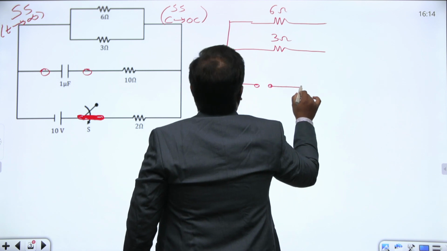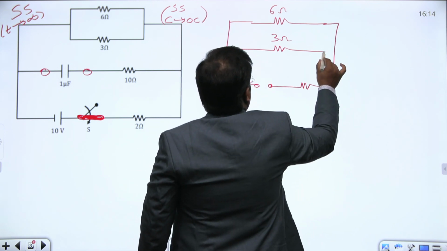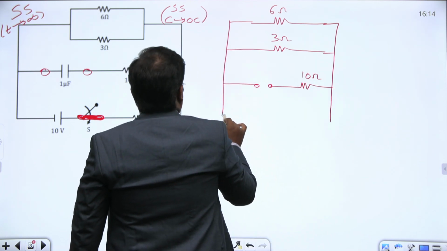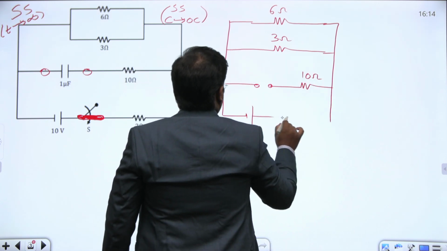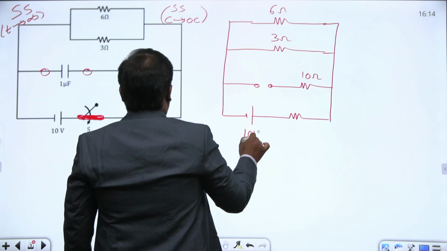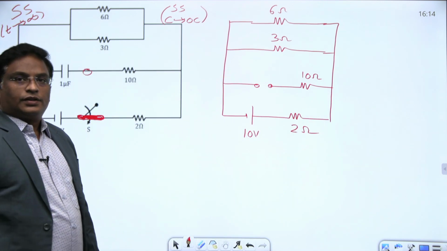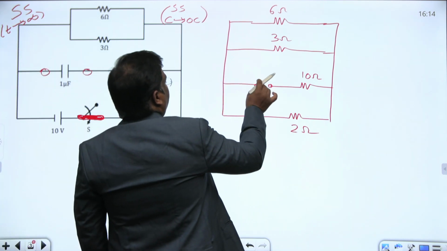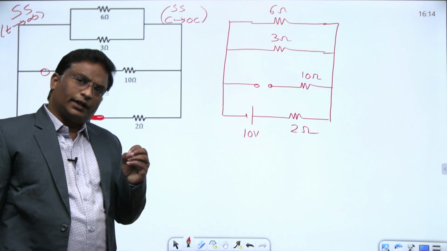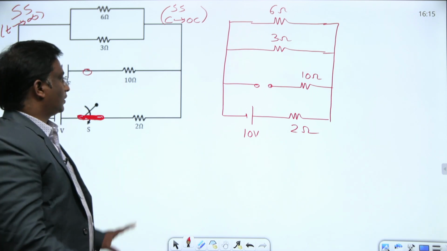This is a 10 ohm resistor, this is the 10 volt source, and this is a 2 ohm resistor. In steady state, this is the circuit that is valid. Capacitor behavior is nothing but open circuit behavior, irrespective of the initial condition stored before t equals 0. This capacitor behaves like an open circuit, that's all.